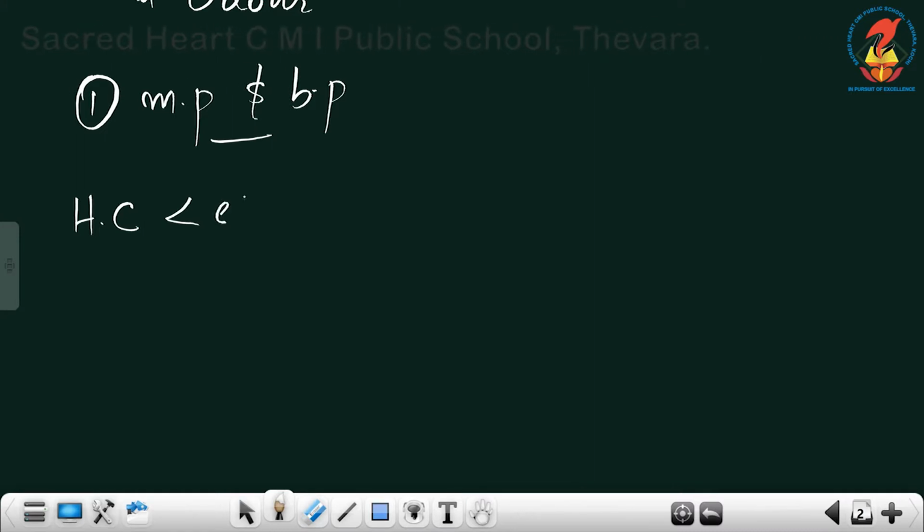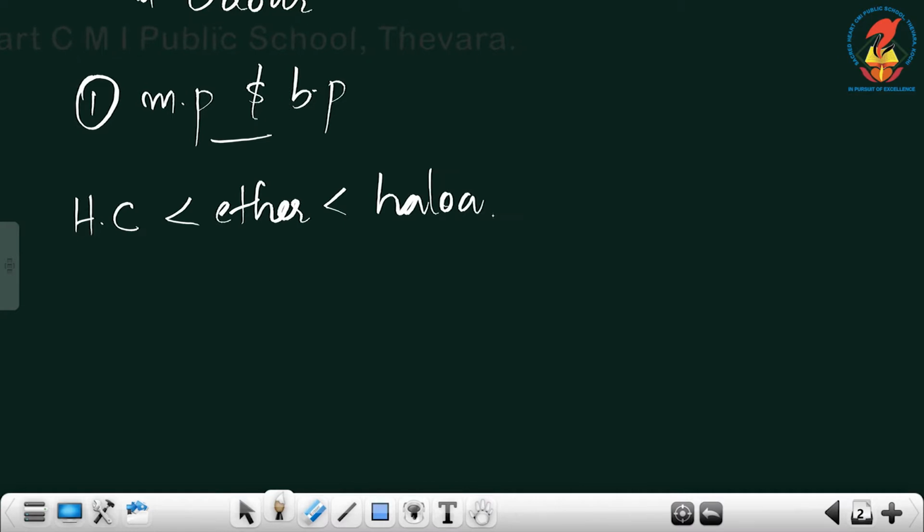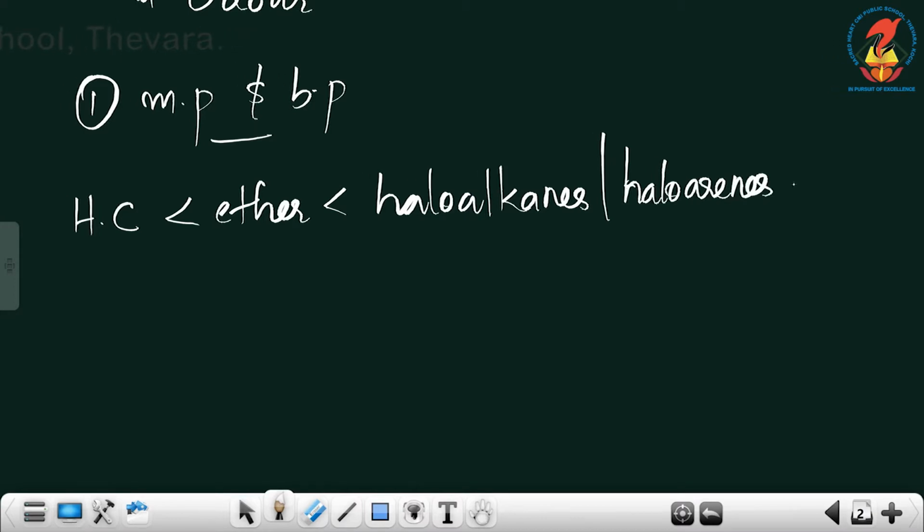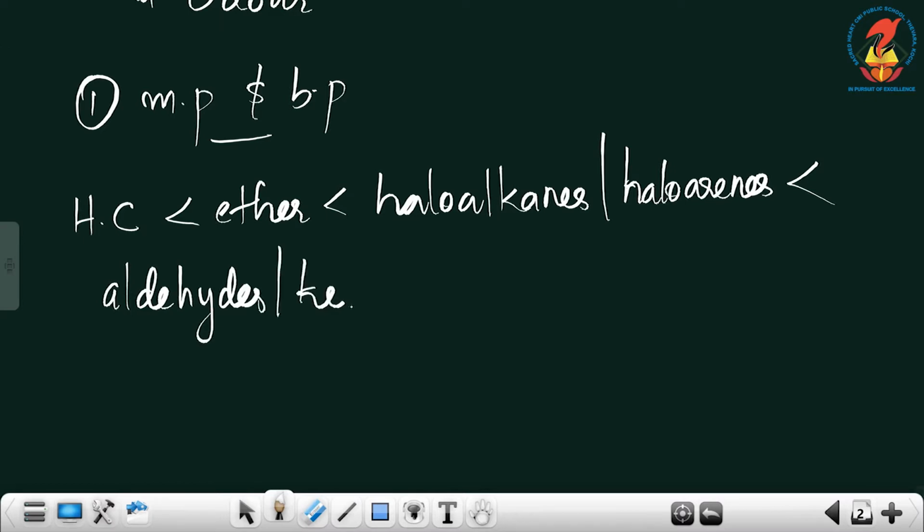Then comes ethers. After ethers, haloalkanes and haloarenes. Then comes aldehydes, ketones. Then alcohols, phenols.